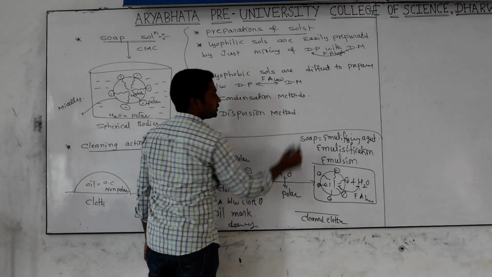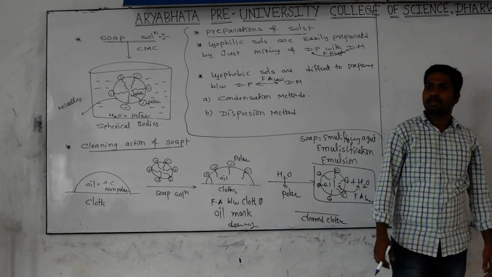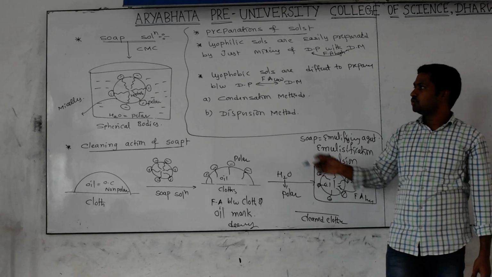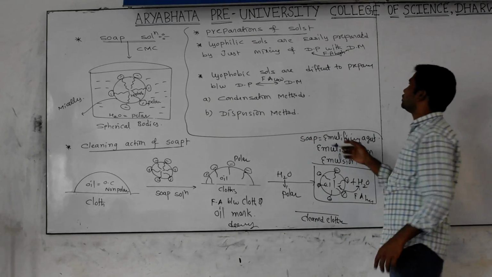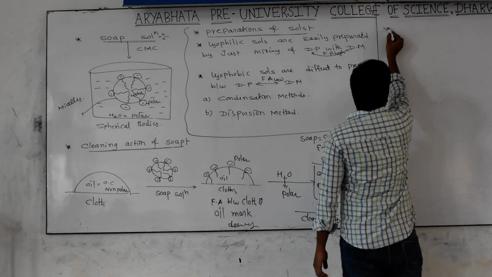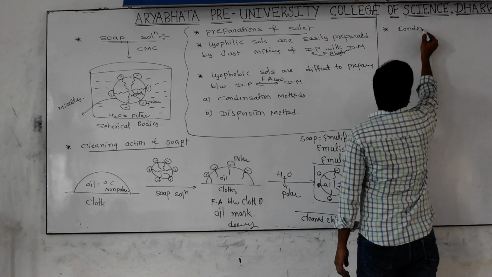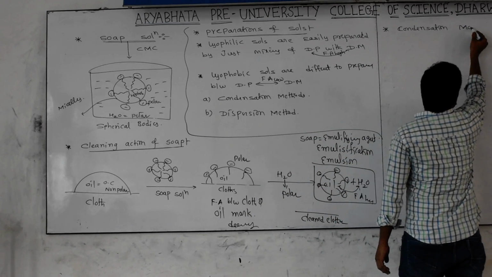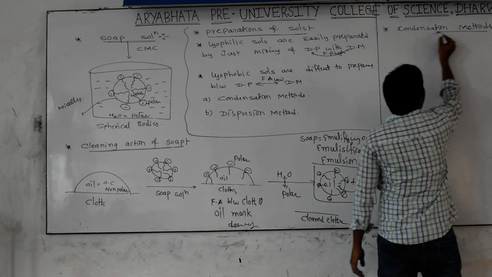No need to use any special method for the preparation of lyophilic sols, but if you want to prepare lyophobic sols, you have to use some special techniques. Those techniques are of two types: one is the condensation method, another is the dispersion method. Now, first of all, I am explaining the condensation method. I think you will get some idea by seeing this name. What is the meaning of condensation?